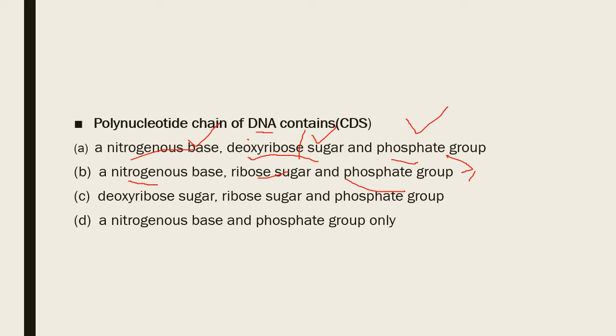Deoxyribose sugar, ribose sugar. So there is no nitrogenous base in it, so it cannot form DNA. A nitrogenous base and phosphate group only. There is no sugar group at all. So you can eliminate these two. Coming to this, there is only two letters difference. That is only small difference. Deoxyribose and ribose. As name itself indicates, the only difference is deoxyribose and ribose. The second option is called RNA and the first is DNA. We will know more detailedly about them in the next slide.